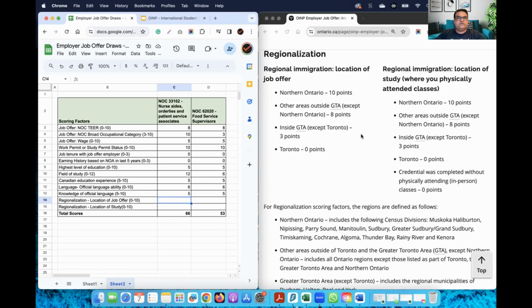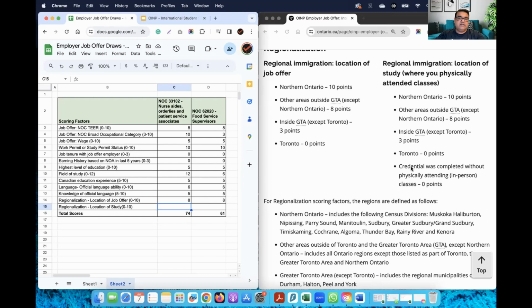Then you have the scores for location of job offer. Let's assume they both are outside GTA, so they will get 8 points. Then the next one is the location of study. Let's say they both studied physically, attended classes, and they did it inside GTA, and then let's say they will get 3 points, both of them, right? So now if you see, the total score for the nurse aide is 77 and the food service supervisor is 64, right? Now we will do a little bit more analysis.